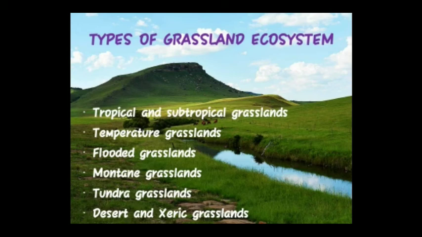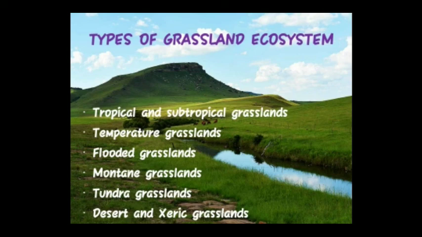3. Flooded grasslands. These grasslands are flooded partially or throughout the year. They can be found in areas like the Everglades in Florida or the Pantanal of South America. They are mostly found in tropics and subtropics regions. 4.